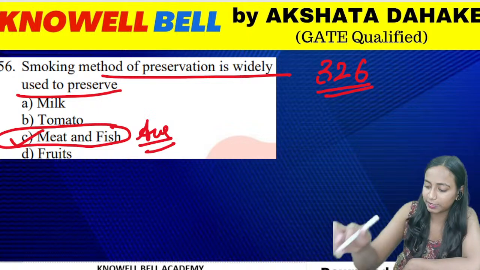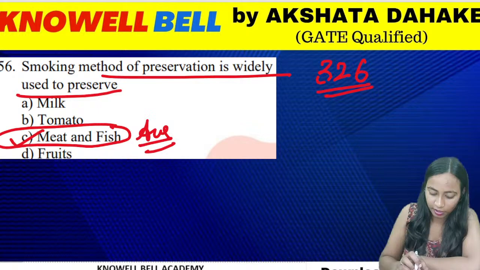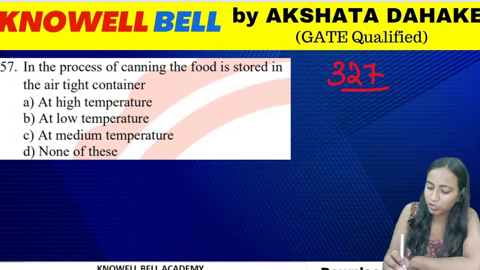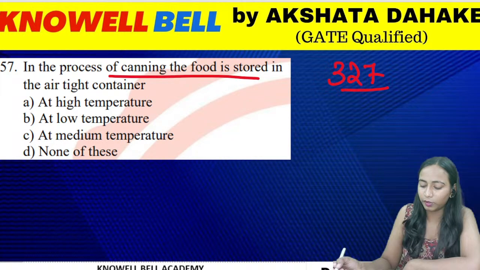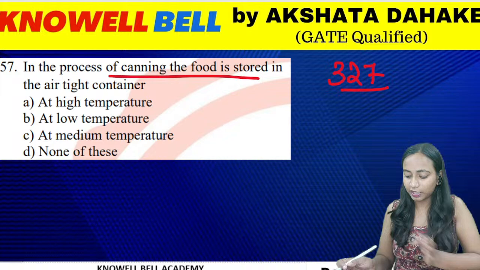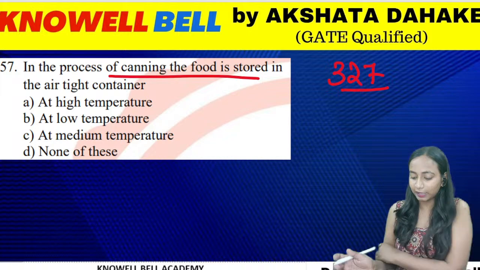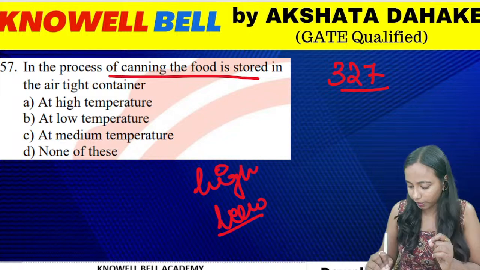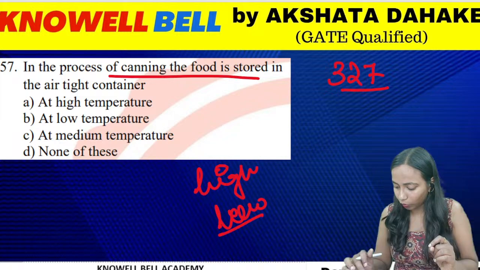Next is question number 327. The process of canning, the food is stored. In the process of canning, in what do we store the food? In the process of canning, we store the food in an airtight container. So canning is a process in which we store food in an airtight container. In addition to that, we store the food in high temperature, medium temperature, or all of these.